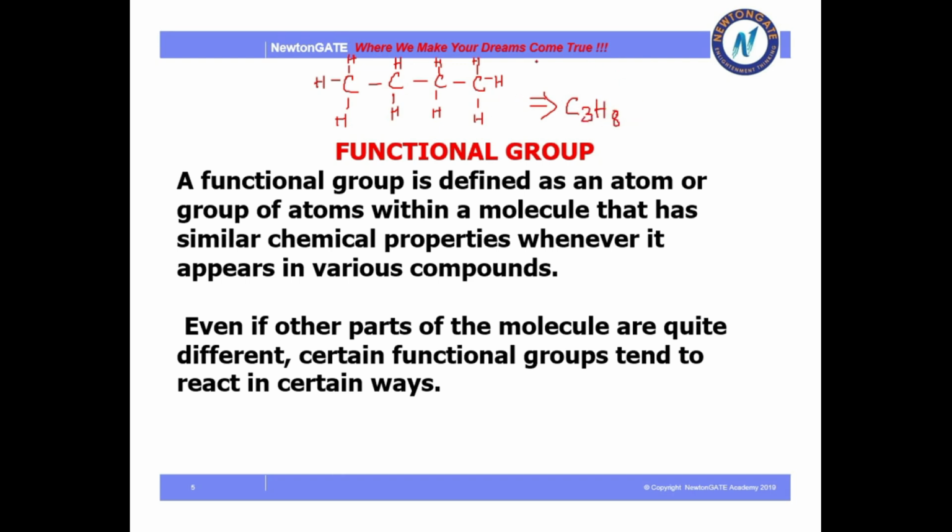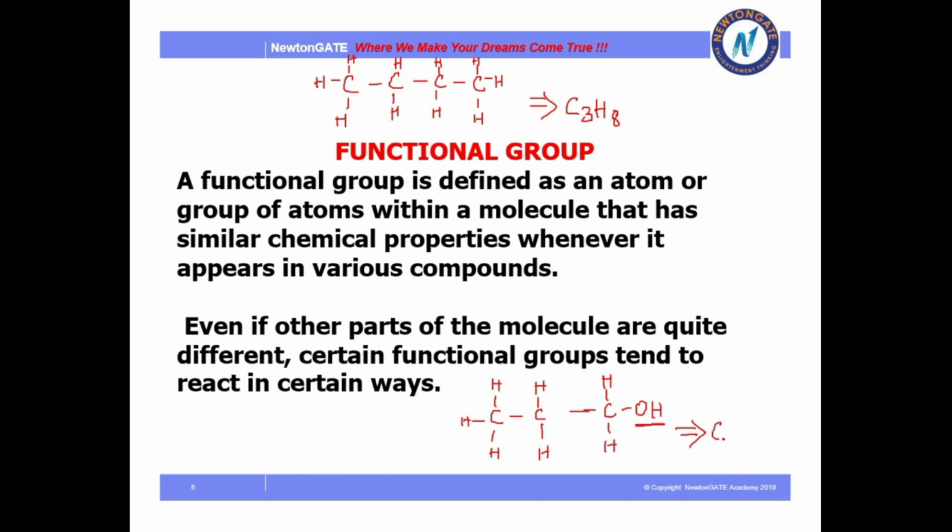But if I replace one of the hydrogens with a functional group, like in this other example, here there is carbon, there is hydrogen, but there is another group also present, and that is the OH group. This OH group is the functional group.